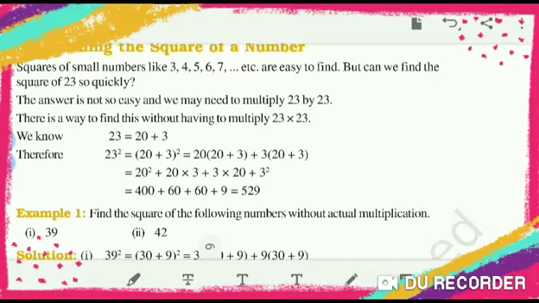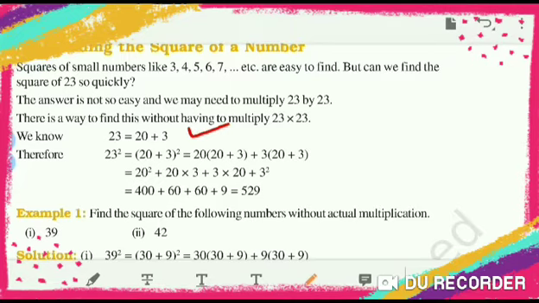You can arrange the number 23 as a sum of two numbers, that is 20 plus 3. But one number should be a round figure like 20, 10, 100. Then you do 20 plus 3 bracket square, which means 20 plus 3 into 20 plus 3.